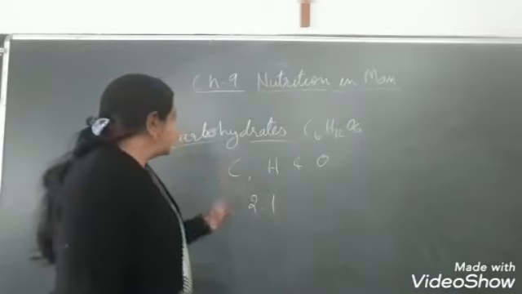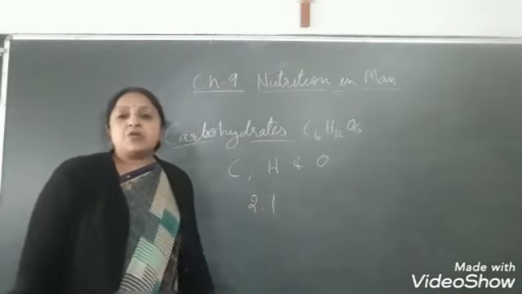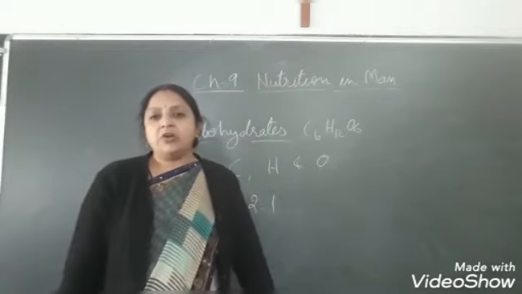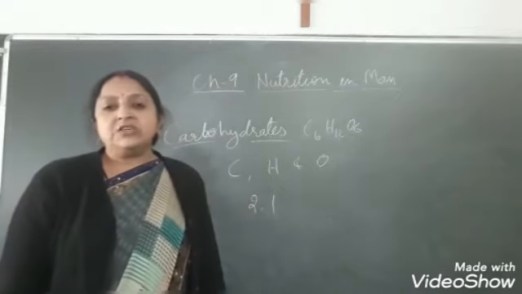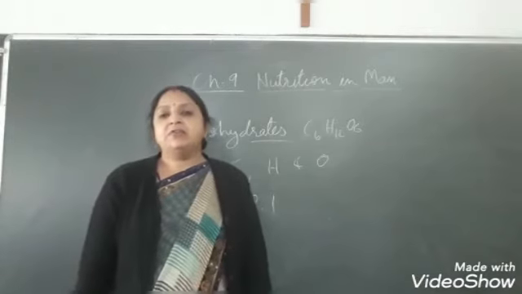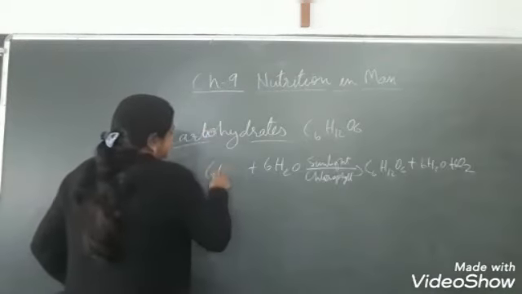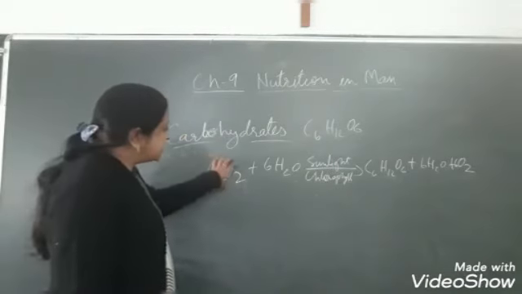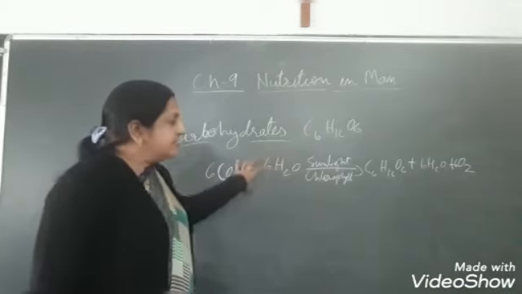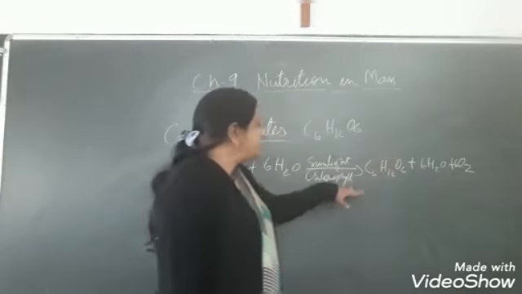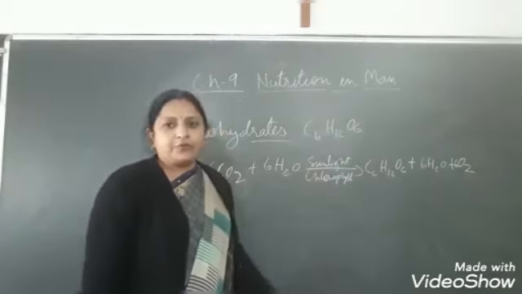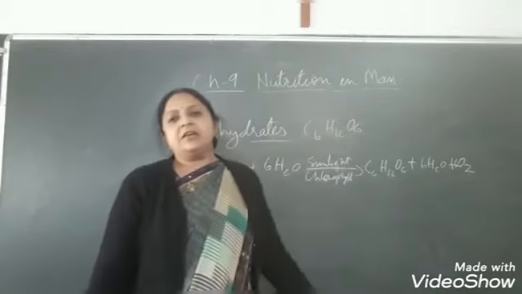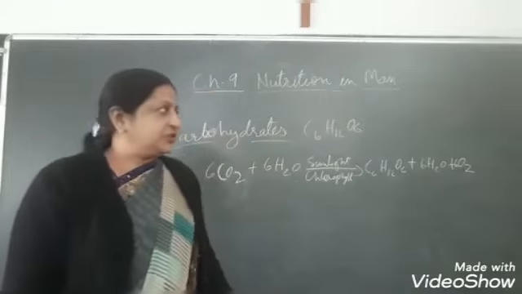The carbohydrates are the natural products of photosynthesis, in which carbon dioxide and water are converted into glucose in the presence of sunlight and chlorophyll. This is the photosynthesis reaction. Oxygen is released in the atmosphere, which we inhale for the process of respiration.